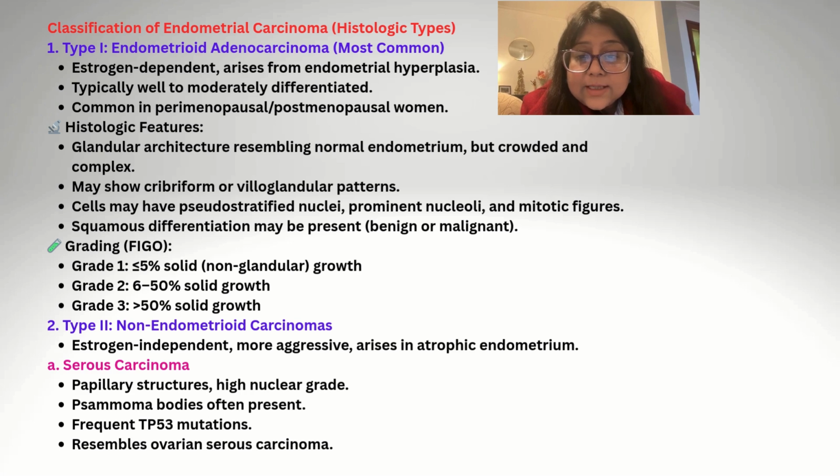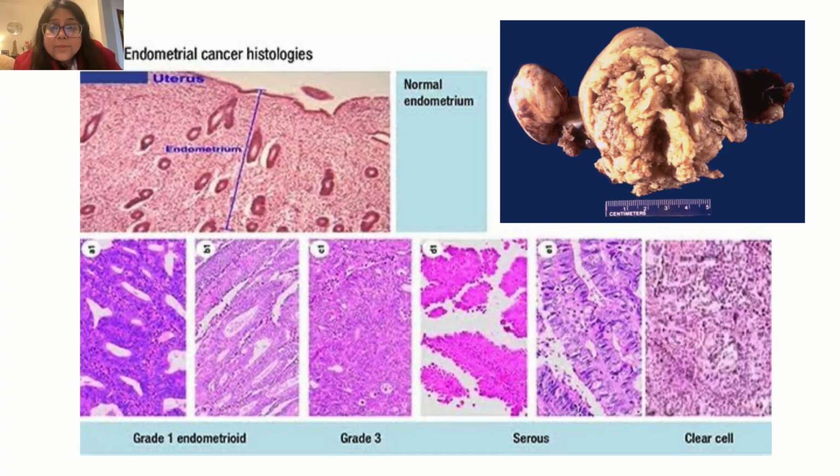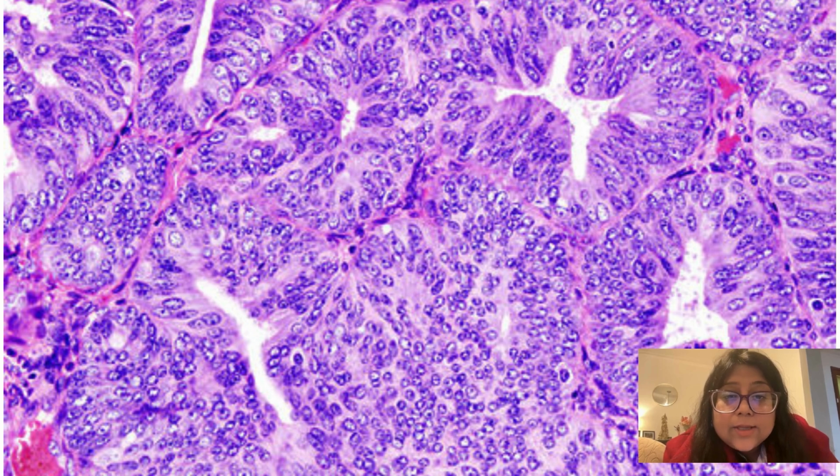In it comes the serous carcinoma, which shows papillary structures, high nuclear grade, psammoma bodies, frequent TP53 mutations, and resembles ovarian serous carcinoma. Here in this image, you can appreciate the normal endometrium, grade 1 endometrioid, grade 3 endometrioid carcinomas, and the serous carcinoma and the clear cell carcinoma. In this, you can see the back to back arrangement of the type 1 endometrioid adenocarcinoma.